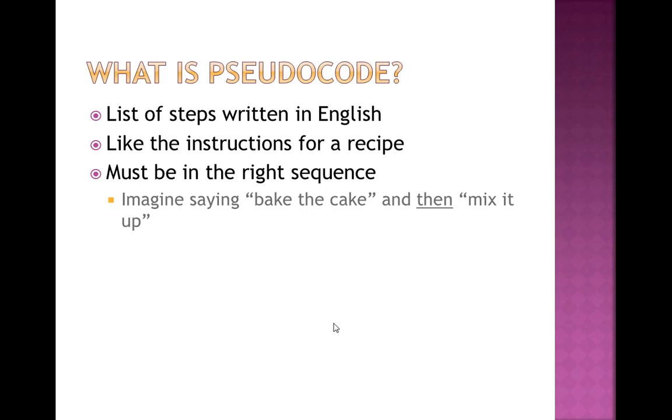Whenever I have to write the steps in the English language, that forms a pseudocode. Here the P is silent, so it is pronounced as pseudocode. Next point says it is like the instructions for a recipe. The steps must be in the right sequence. It is not possible to print the value before adding the value. Please maintain the sequence in pseudocode. First take the values, then add the values, and then print the result.